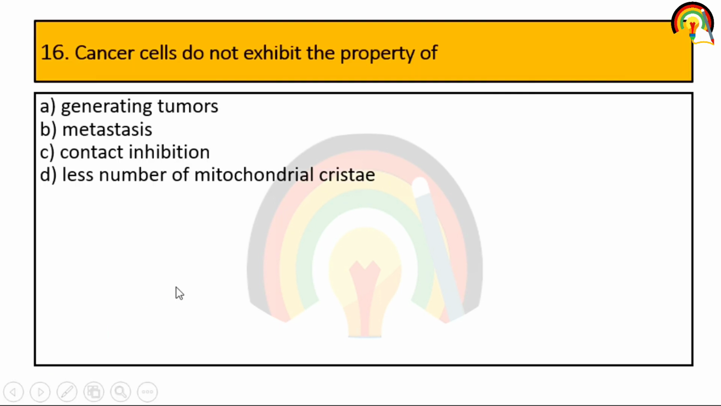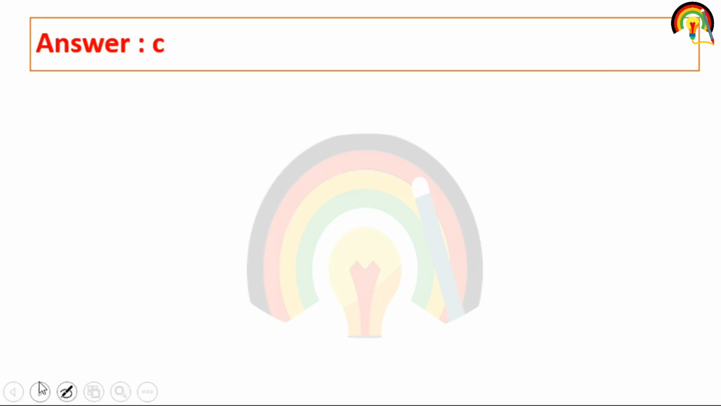Next one. Cancer cells do not exhibit which property: generating tumor, metastasis, contact inhibition, less number of mitochondrial cristae. So cancer cells have certain kinds of properties, like metastasis, means the ability of spreading from one area to another, one portion of the body to another. So it is metastasis, or we can say spreading ability. Cancerous cells do not undergo apoptosis. They have a high number of cell divisions and they do not undergo contact inhibition. So cancerous cells do not exhibit the property of contact inhibition.